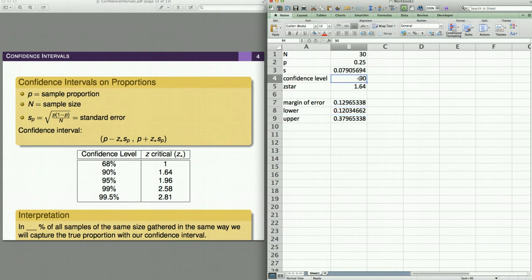If I wanted to make this 99%, I can change my z star value to 2.58, and if I built my Excel file correctly, I did, I've got a wider margin of error, or larger margin of error, and a wider confidence interval. So I'm 99% confident that I'm between 4 and 45%, which of course is a wider interval, but I'm also more sure about it. The interpretation is that in 99% of all samples of the same size gathered in the same way, we will capture the true proportion in our confidence interval.